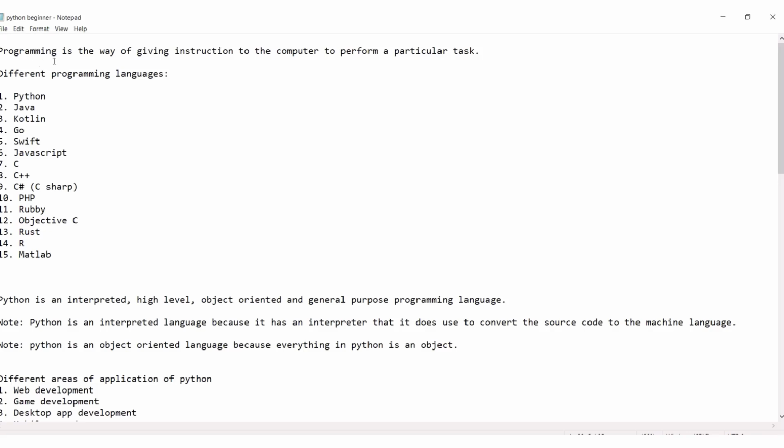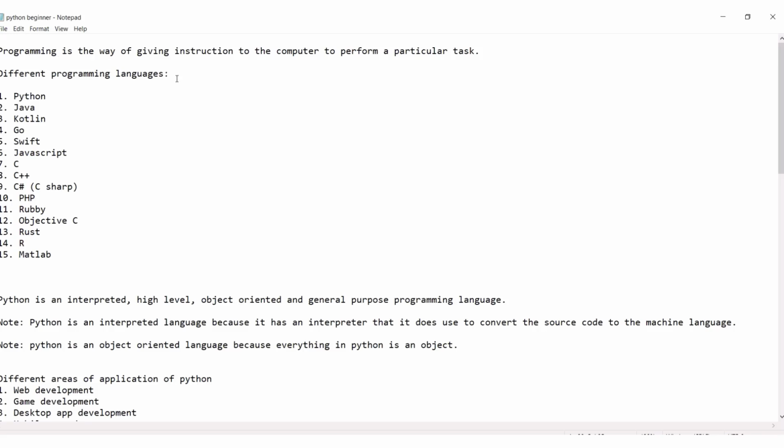So what is programming? Programming is the way of giving instruction to the computer to perform a particular task. What's the meaning? People use systems for different tasks. Some use it to prepare documents, some to watch movies, some to play games. So whatever activities you want to use your system for, it's an instruction you are giving to the computer. We have many applications that are built to perform those tasks. Some people built them using a programming language. That is exactly what programming is.